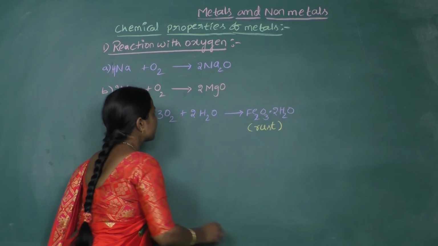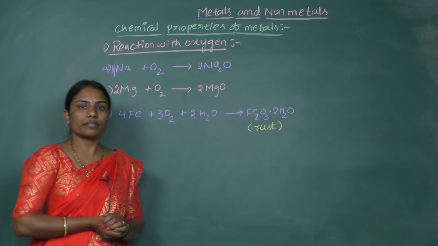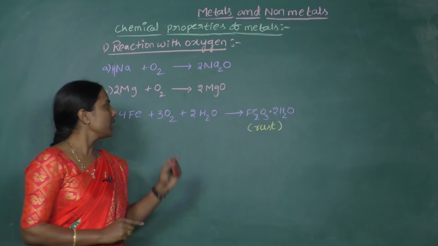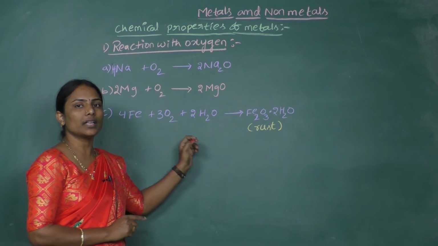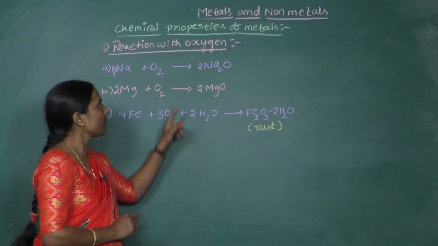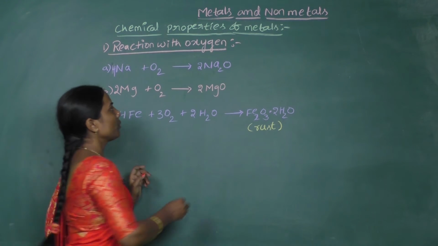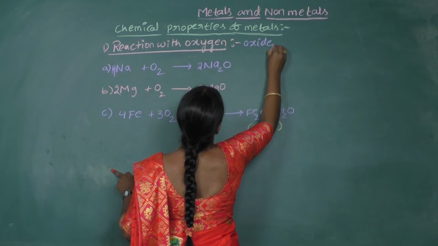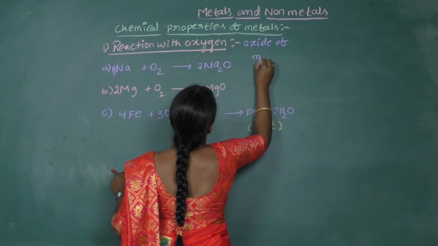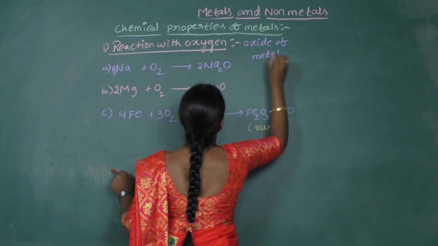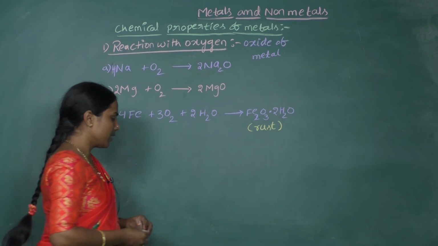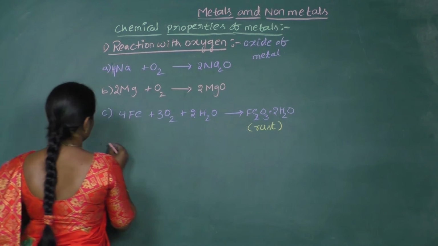So like this, there are many metals which can combine with the oxygen, and whichever may be the metal, if it combines with oxygen, the ultimate product which is formed is the oxide of the metal. So what is the product formed? Oxide of metal is the product formed. Got it? Now, let us go with the next case, that is reaction with water.